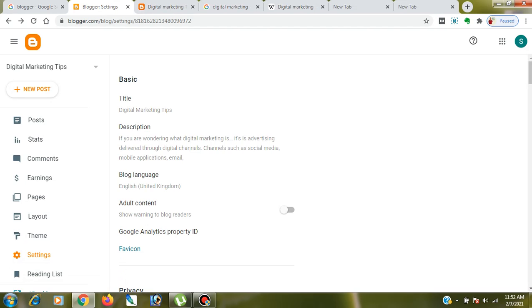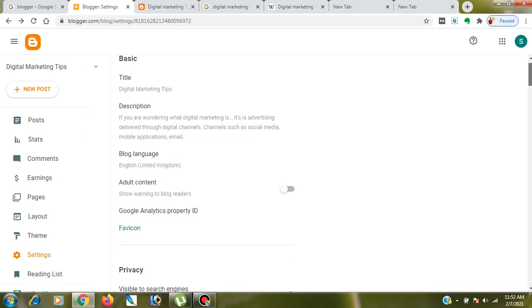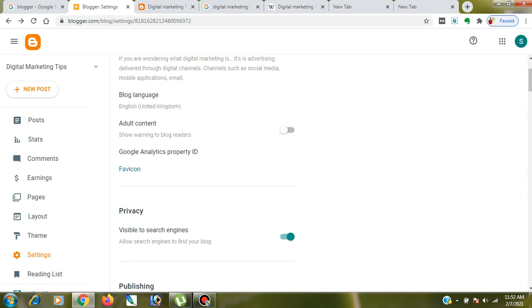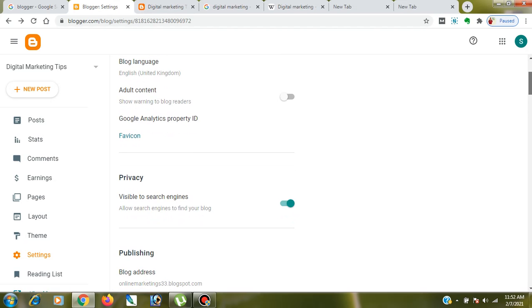Okay, unique description, unique title, unique blog post. And blog language, English United, leave as it is. Adult content, so warning to blog readers? No, because my page is not adult content, so that's why I don't want to show it. Fav icon, if you want to change the fav icon, you can change it from here very easily.